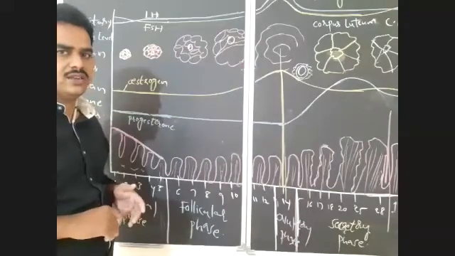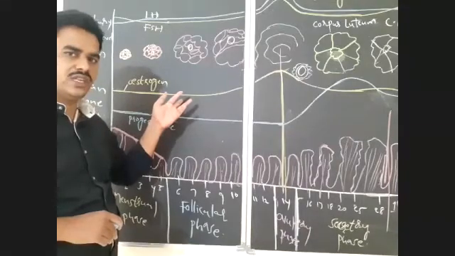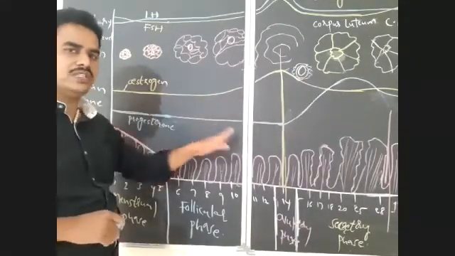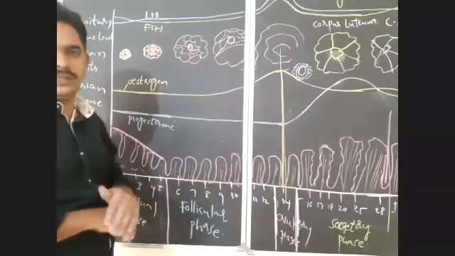In this phase, which ovarian hormone level will increase? That is estrogen, so it is the estrogenic phase. It will take place before ovulation, so it is a pre-ovulatory phase. But still the progesterone level is low in the body.